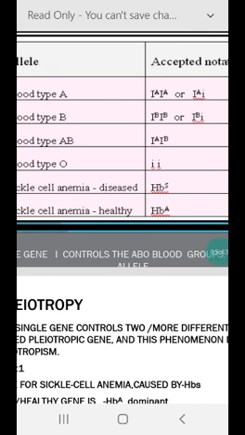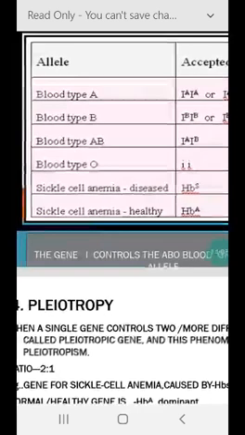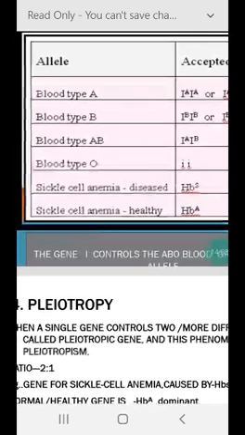So that's why there are 6 different genotypes. We can see 1, 2, 3, 4, 5 and 6. And only 4 different phenotypes, that is the blood groups: A, B, AB and O. So this is the best example of multiple alleles in human beings.